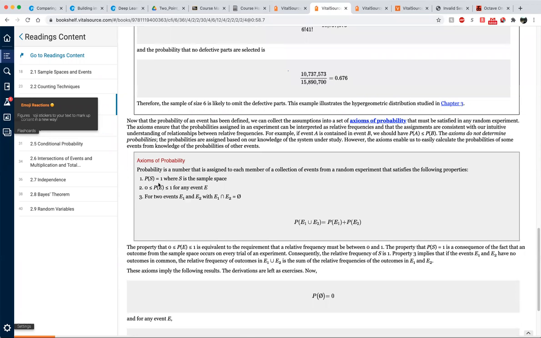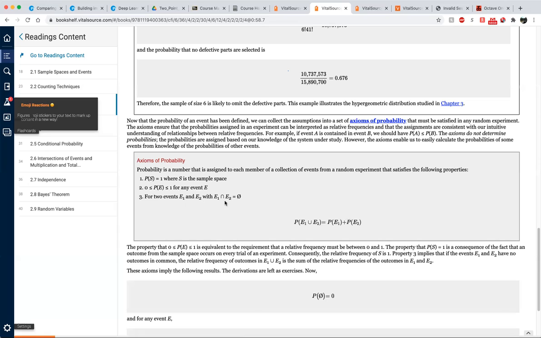Yeah, and it makes sense, right? The probability that we select an outcome in the sample space, what is the probability that we select an outcome that belongs to the sample space? It's 1, right? And then the probability of an event is between 0 and 1 for any event E. And for two events E1 and E2 where the intersection of E1 and E2 is the empty set, what we studied is that in this case E1 and E2 are called mutually exclusive events, right? In that case, the probability of E1 union E2 is equal to the probability of E1 plus the probability of E2.